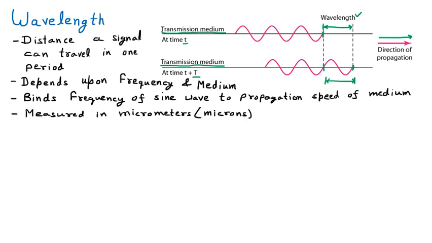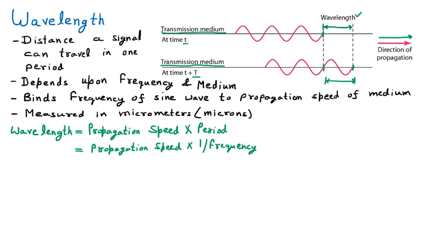Now we are going to learn the formula for finding the wavelength. Wavelength is equal to propagation speed into the period. But the period is equal to 1 upon frequency. So it will be equal to propagation speed into 1 upon frequency. Now the formula becomes simple: it is equal to propagation speed upon frequency.